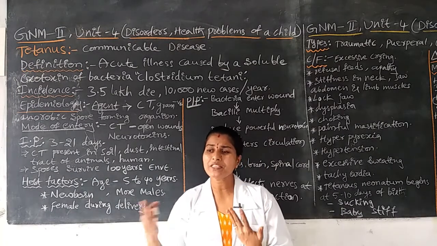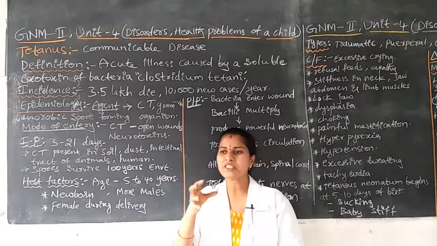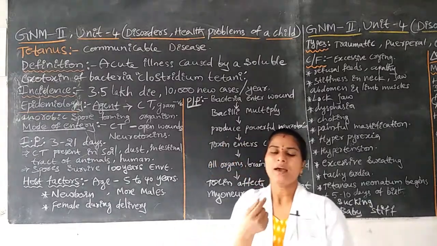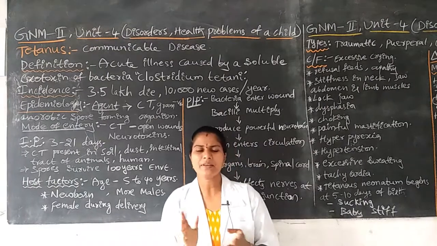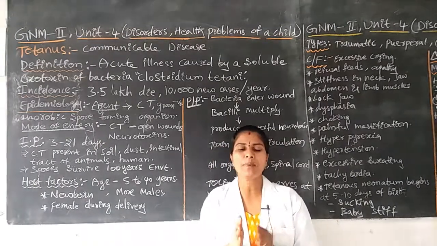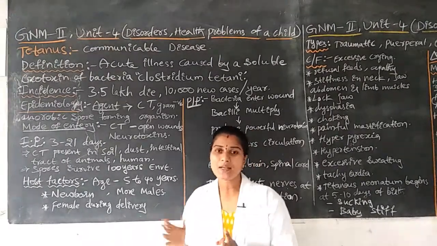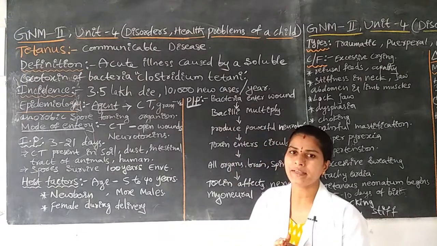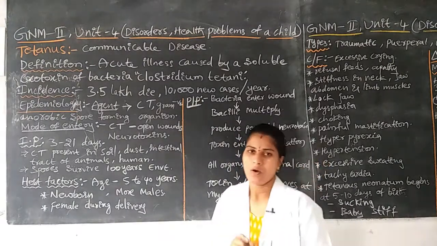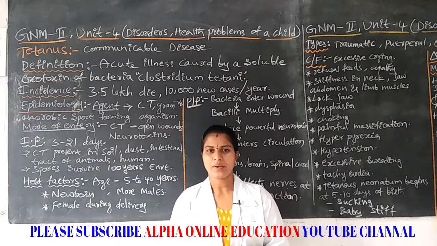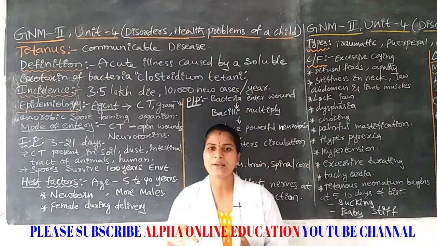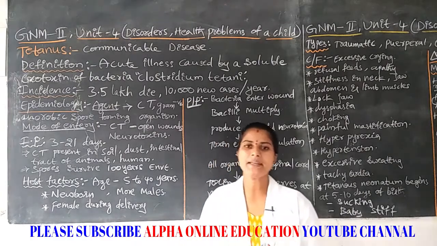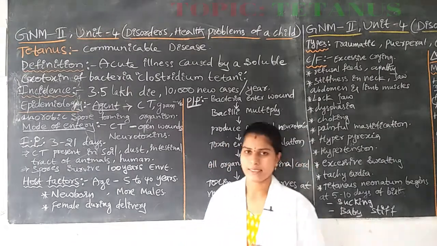In previous videos we discussed bacteria entering only through the nasal cavity or the conjunctiva; like that we discussed the entry of bacteria. Here the major entry of bacteria is open wounds. Where is it present? The bacteria are present in the intestine, soil and dust.